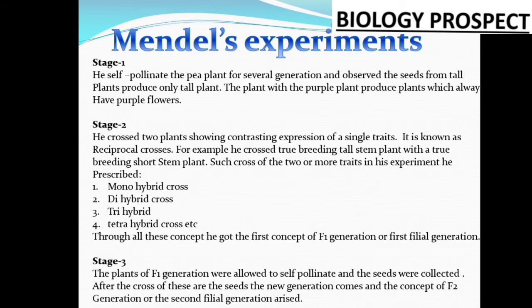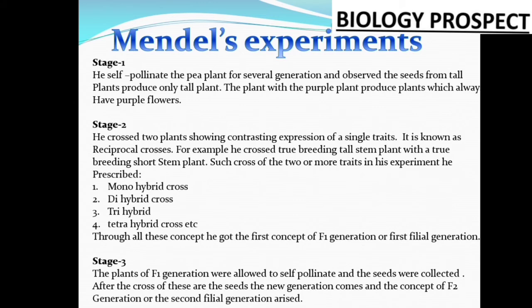In the next class we will discuss the different types of cross. When he performed this type of reciprocal cross, different varieties and different types of contrasting characteristics were observed by him, and on the basis of these contrasting characters, he found out the monohybrid cross, dihybrid cross, trihybrid cross, tetrahybrid cross, etc.